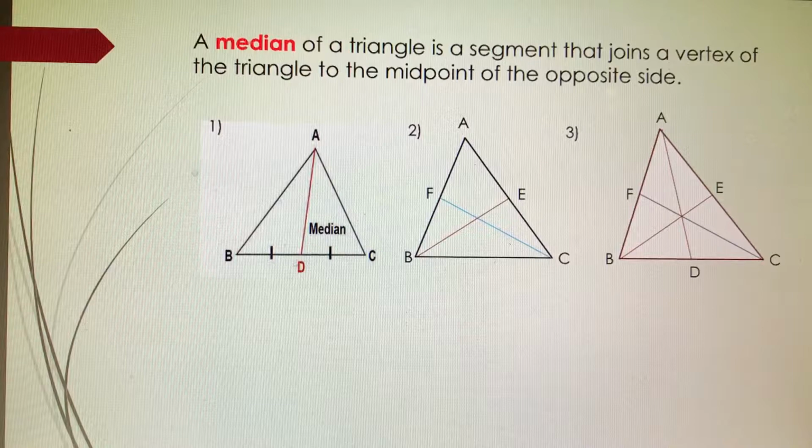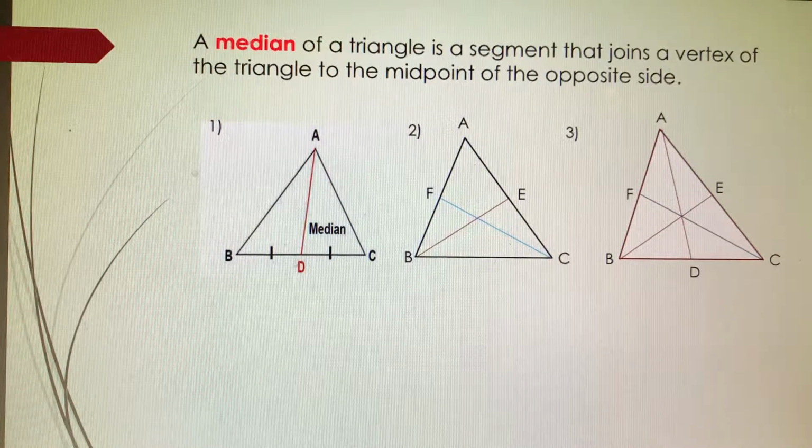A median of the triangle is a segment that joins a vertex of the triangle to the midpoint of the opposite side. In example number 1, triangle ABC, we have one median from the vertex A to the midpoint D, where the opposite side is B to C.